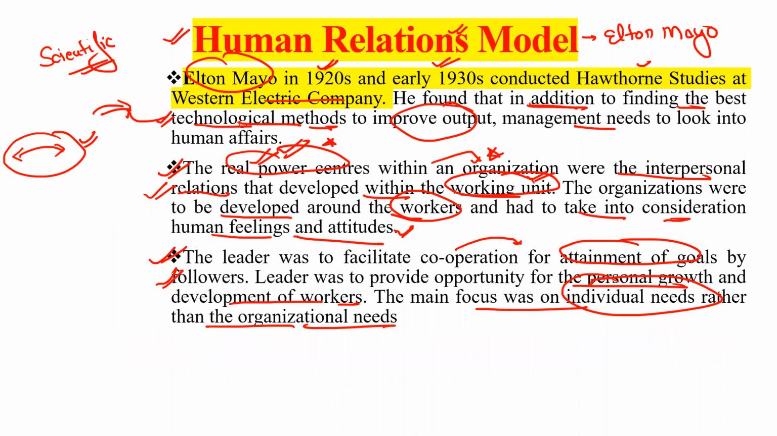Please tell me fast: both the models we have discussed, scientific management and the second one, the human relations model, is it clear to all of you or not? If you have any doubt or any question, you can ask. But I guarantee that they will ask questions from these topics in the examination.